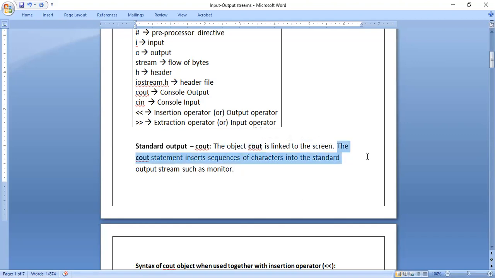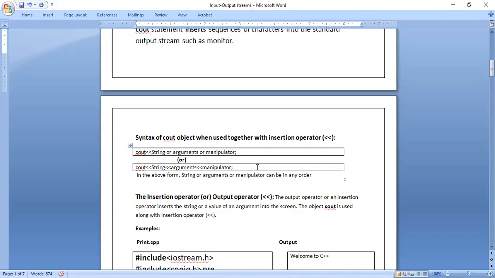Next, the cout statement inserts a sequence of characters into the standard output stream such as the monitor. From the word inserts, you have to remember this operator name, because with insertion operator and extraction operator we may feel confusion. While writing operators we will not feel confusion, but while calling that term, we may. How do we remember? Insertion means it inserts the characters on the screen. Extraction means it extracts the characters from the keyboard. Keyboard means input device. Monitor means output device. So it inserts the characters on the screen, such as the monitor. Next, we will see how it works.